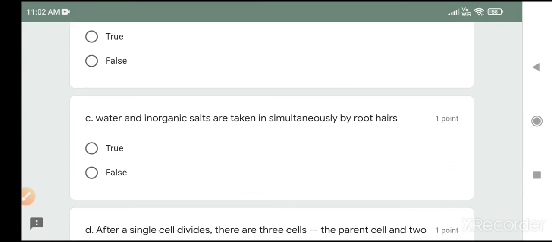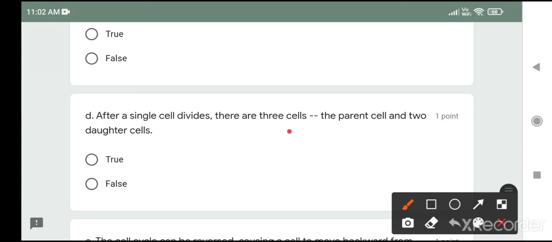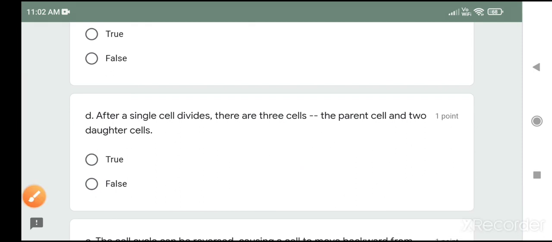Water and inorganic salts are taken in simultaneously by root hair. It's true. Most of the time water takes place through osmosis and diffusion, and salts via active transport, but they take it simultaneously. After a single cell divides, there are 3 cells, the parent cell and the 2 daughter cells. Yes, in case of mitosis, this is the parent cell. Then parent cell divides and forms 2 daughter cells. So here we have 3 cells. So this statement is true.